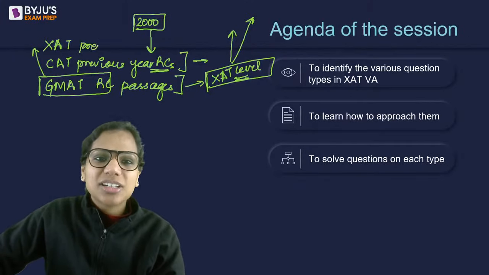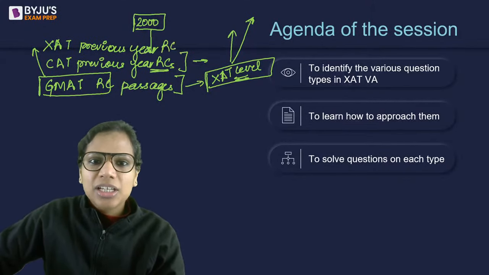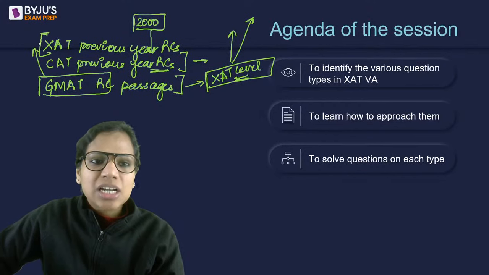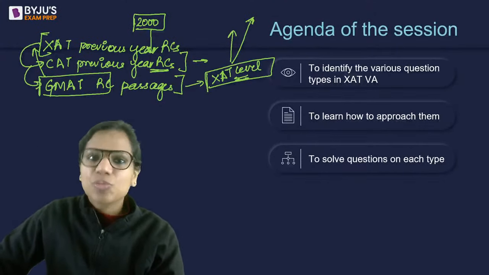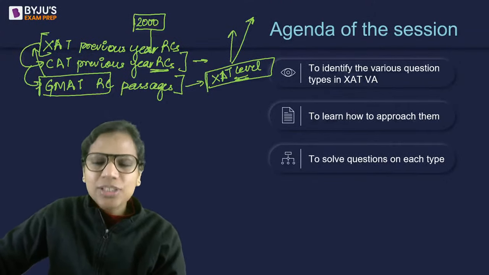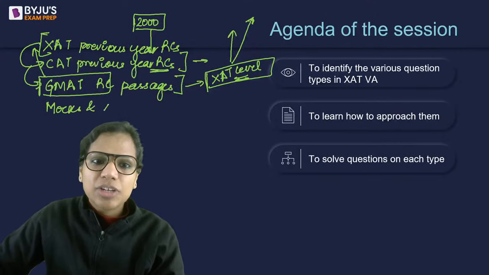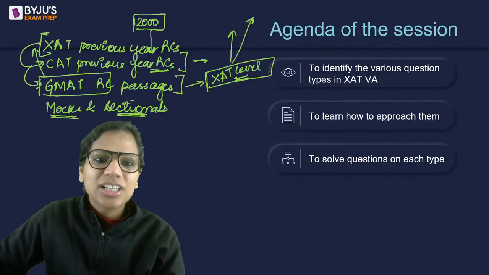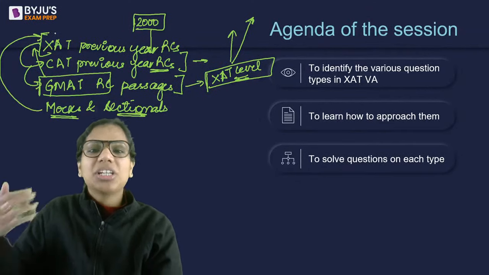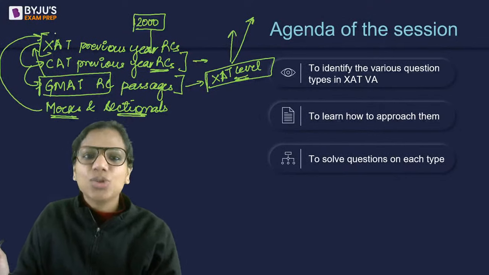Okay, because XAT's approach to RCs is a little different, right? So XAT previous year RCs, apart from that CAT, some of the RCs, GMAT, some of the RCs, they are of XAT level. Also, yes, keep taking mocks and sectionals, because when we create mocks, our effort is to replicate, okay, the level, the kind of questions that have been asked in that previous year RC. So mocks are always created with that in mind, right? So these will be your sources.